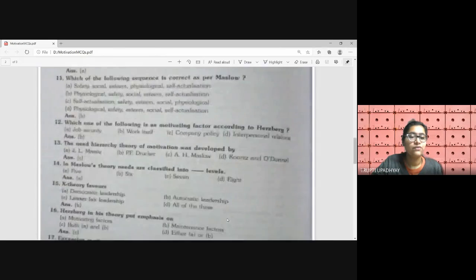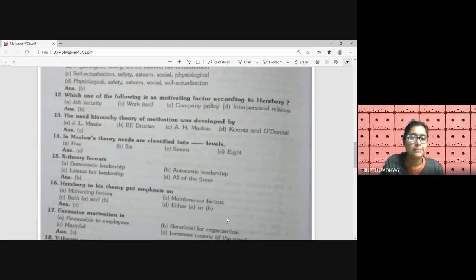Which one of the following is a motivating factor according to Herzberg? A, job security, B, work itself, C, company policy, D, interpersonal relations. According to Herzberg, the most important motivating factor is the work itself.